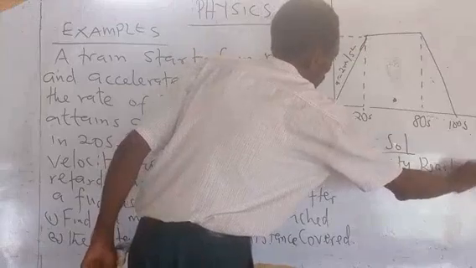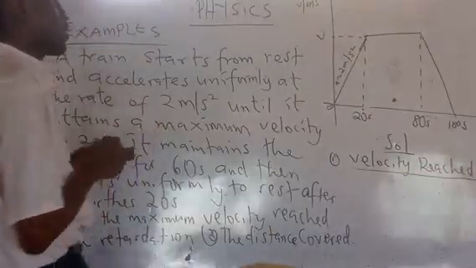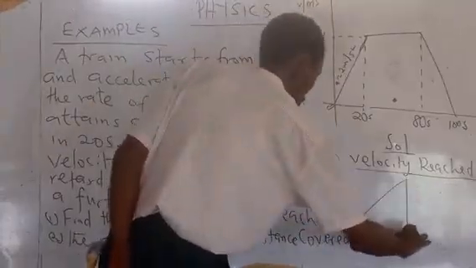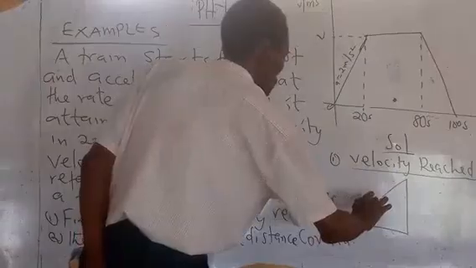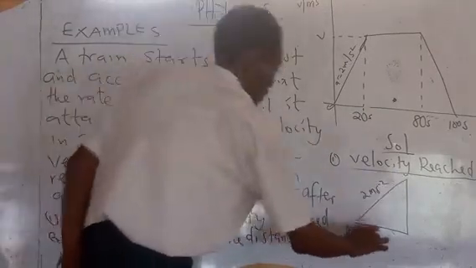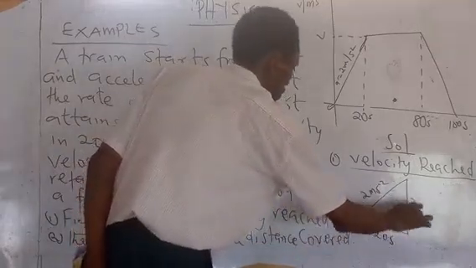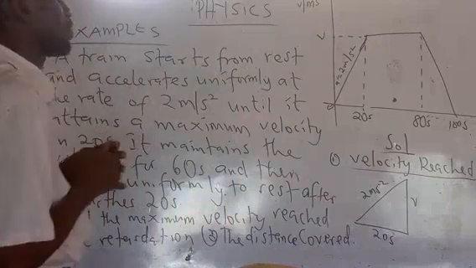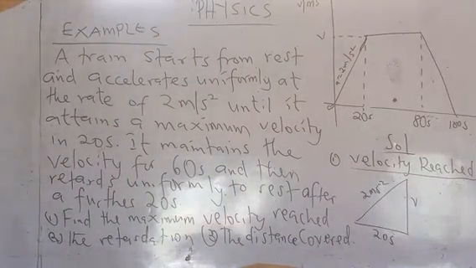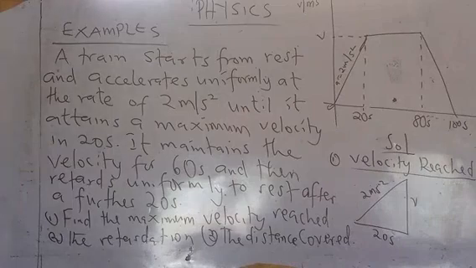So if you have to determine the velocity, use the triangle. This is 2 meters per second squared, and there is 20 seconds. This is the velocity reached. So we have the time and we have the acceleration.